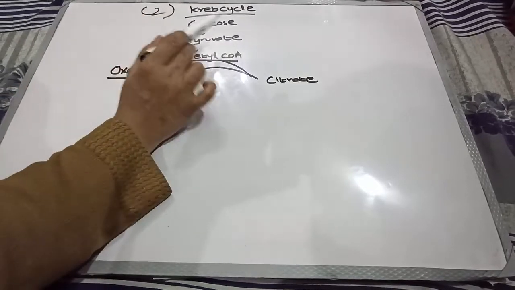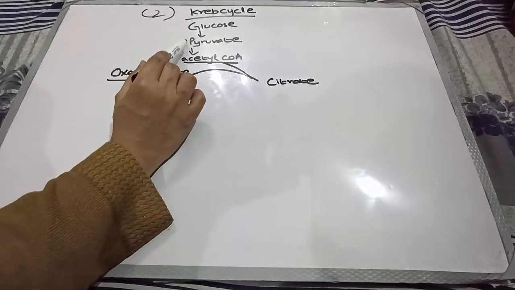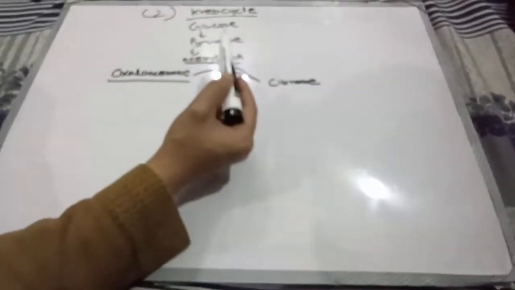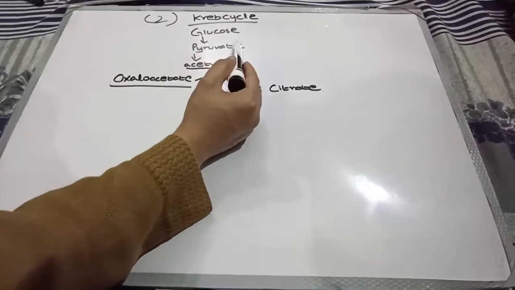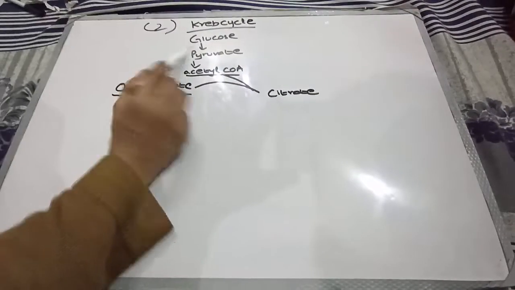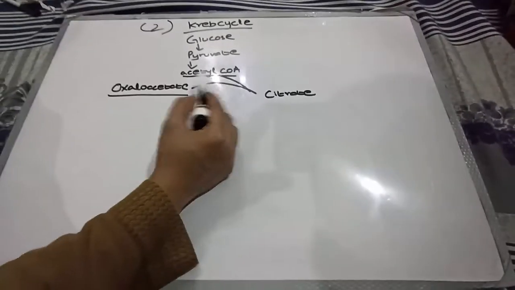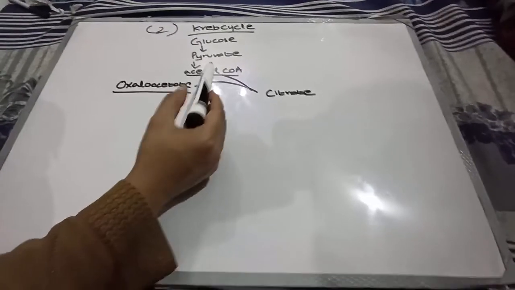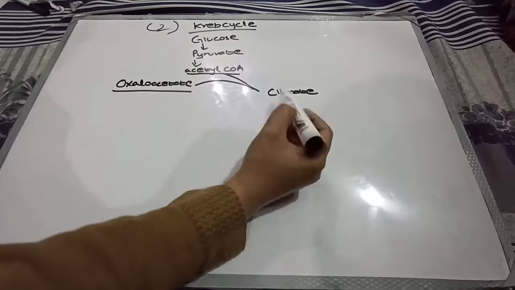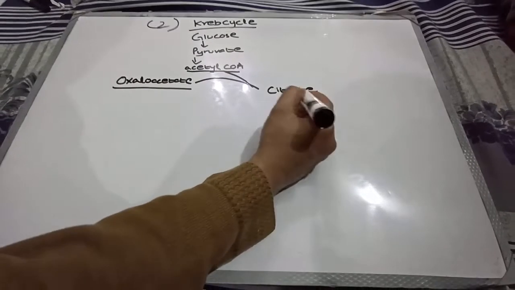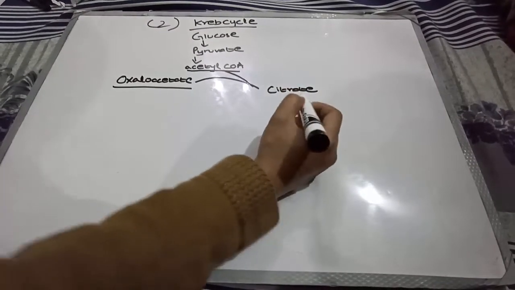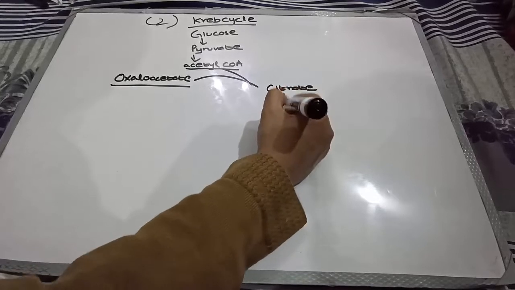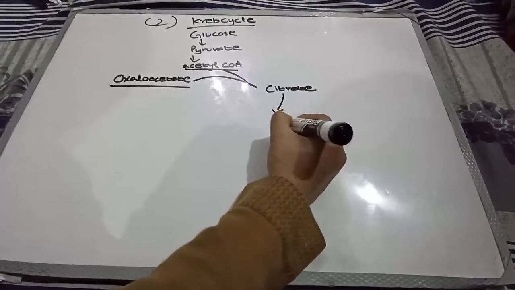In our previous lecture we discussed how glucose was converted into pyruvate, and in this lecture we will discuss the next steps, how this pyruvate will generate ATPs. Pyruvate is converted into acetyl coenzyme A, which reacts with oxaloacetate, a compound already present in the cell, and they form a new compound called citrate. This citrate is converted into isocitrate.